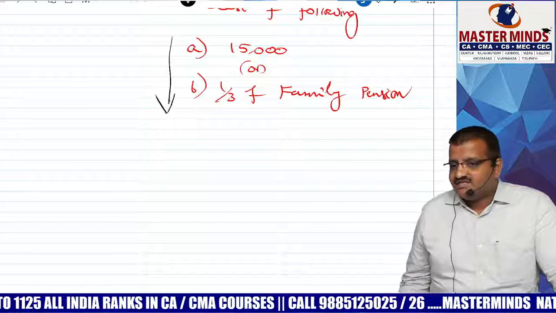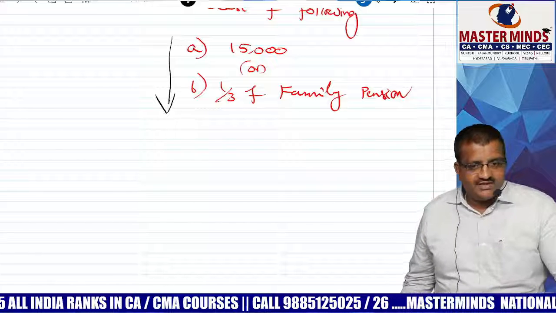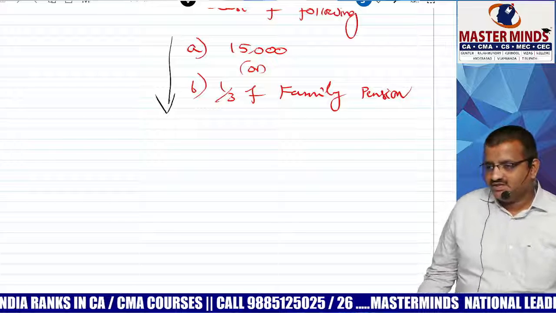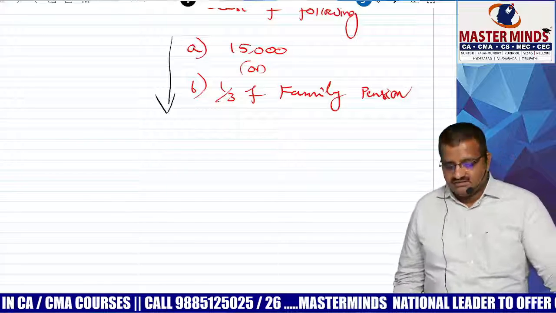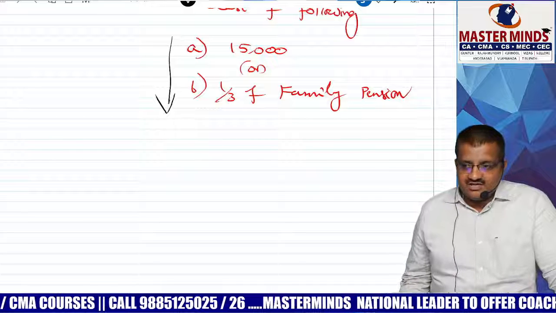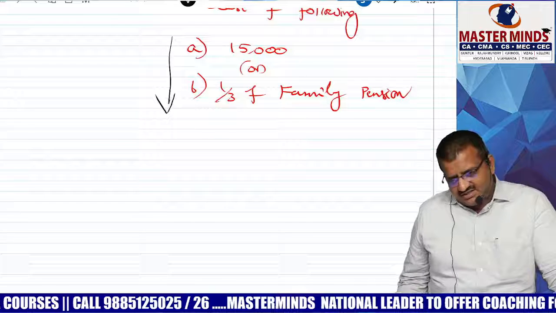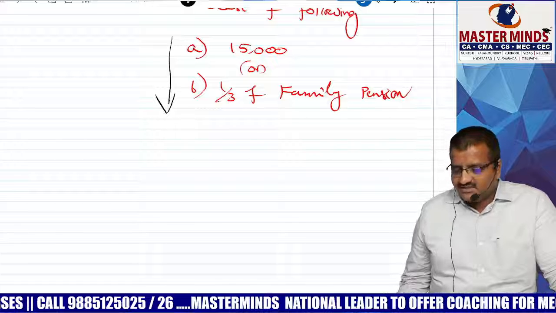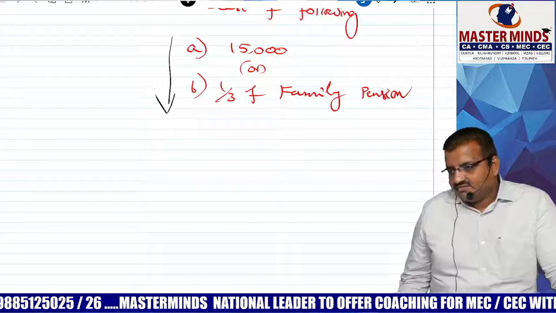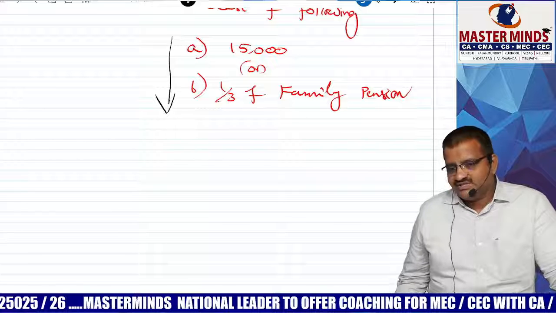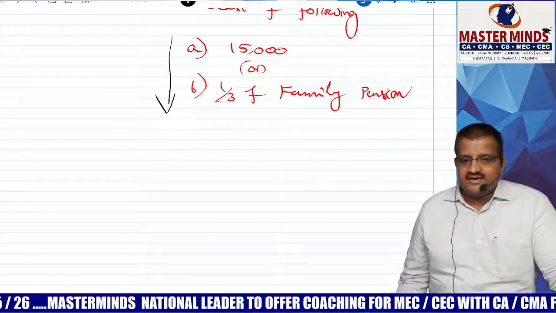Up to date of partition, assessable in the hands of HUF. Once partition happened, a female member can be a karta, a co-partner, and can take a share of income. Exempted? No. Taxable? Yes. Under which head? Business, if it is business. Correct?